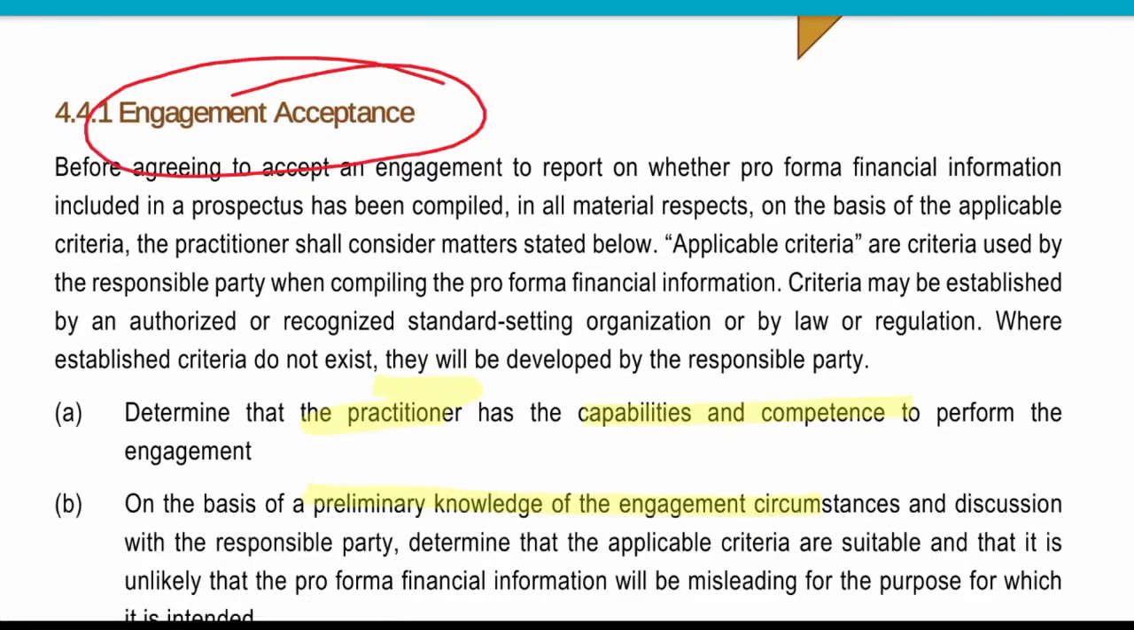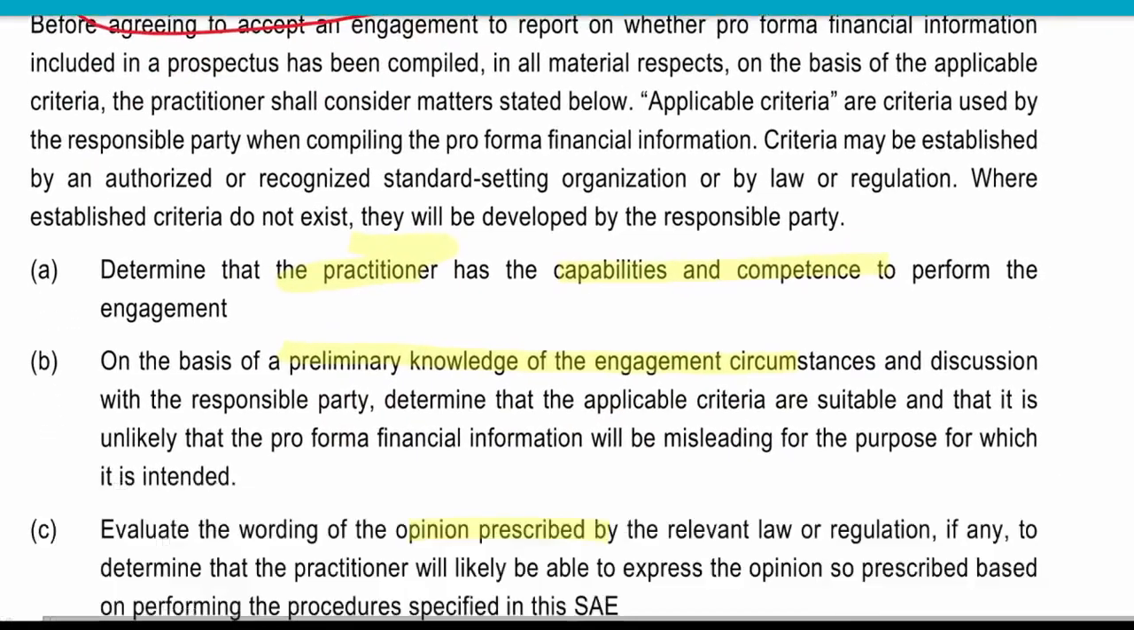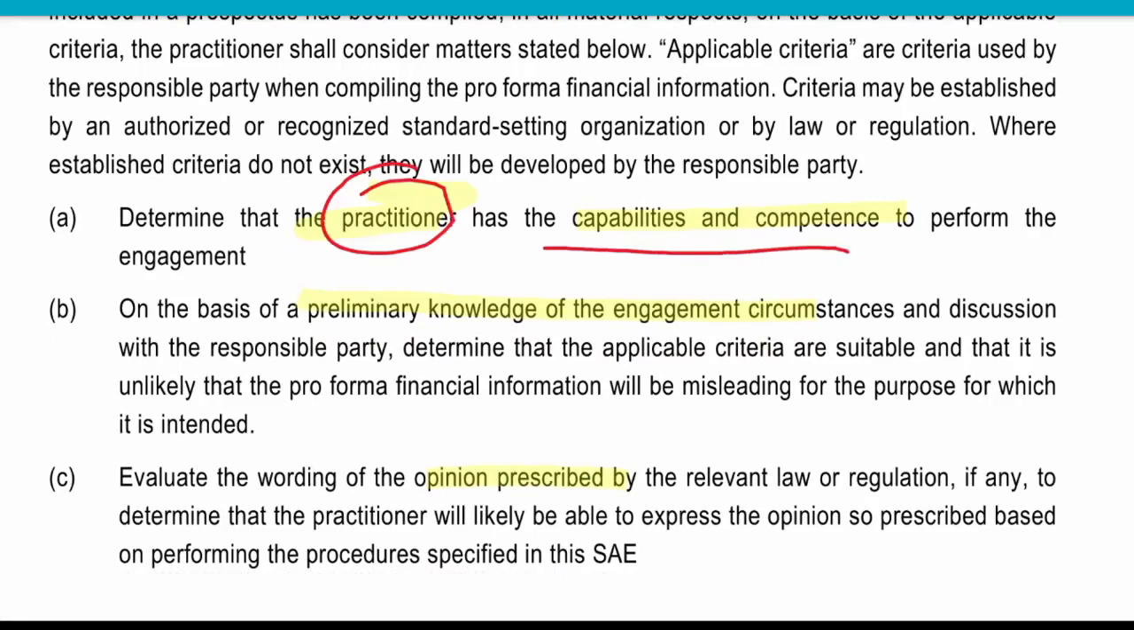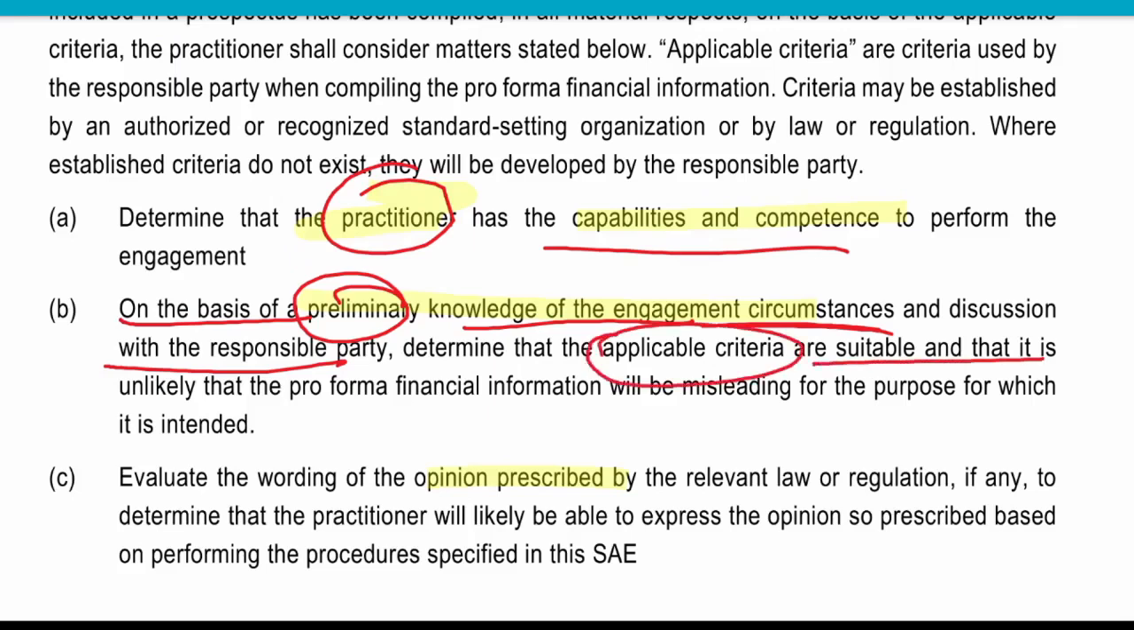Now, engagement acceptance. First of all, they will do the acceptance. Before accepting these kinds of engagement, they will see whether the practitioner himself has the capacity and the competence to perform these kinds of engagement. Then, on the basis of preliminary knowledge, the engagement circumstances and discussion with the responsible party, they determine whether the applicable criteria are suitable.